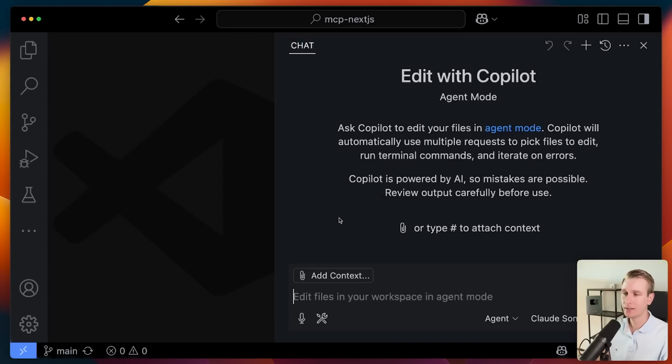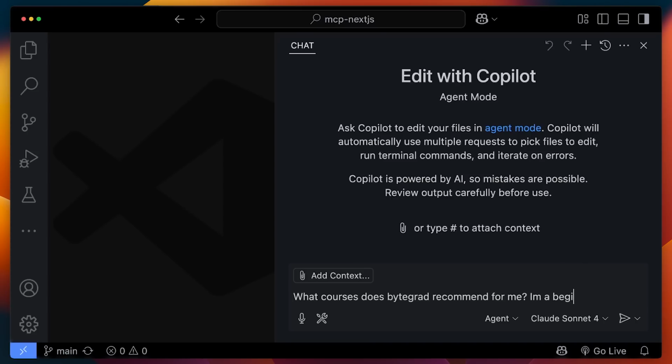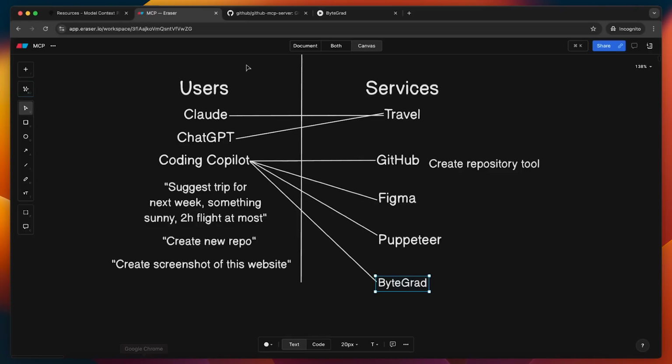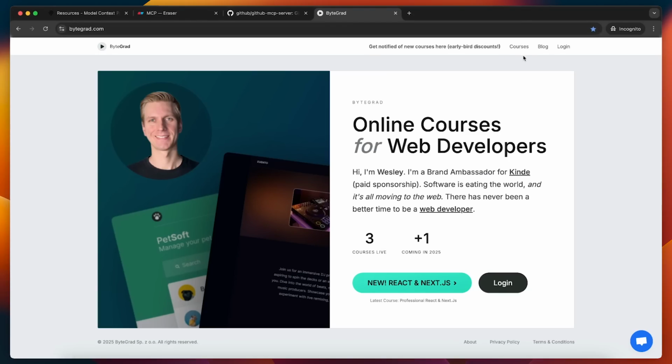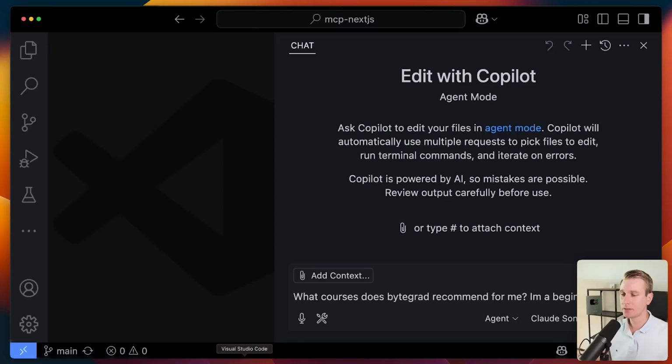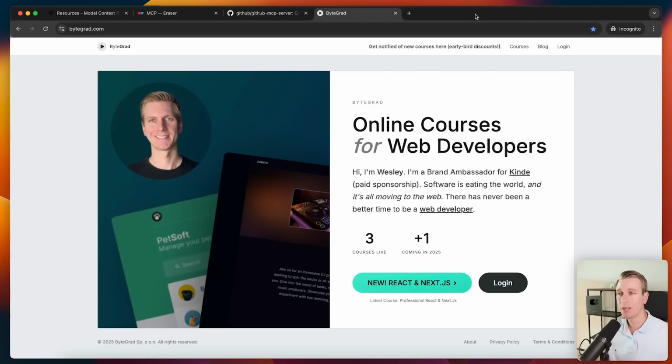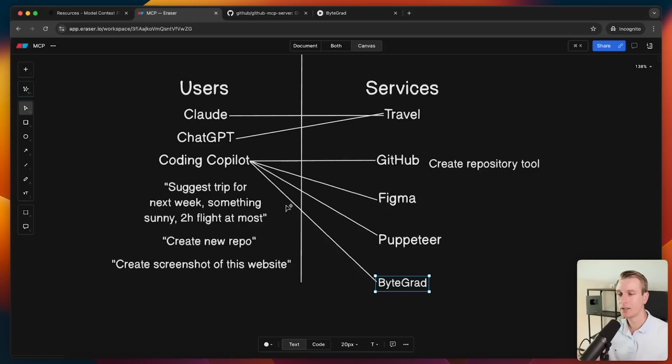So if there's a user in an AI chat app saying something like, what courses does ByteGrad recommend for me? I'm a beginner, right? Technically this user could go to my website, and I have a page where I recommend certain courses, and they could try to do it manually themselves. But what I think is going to happen is a user is going to just sit inside their chat application, ask, and stay inside there. So what courses does ByteGrad recommend for me? I'm a beginner, right? Now the user is going to hand off this task to an AI agent. The AI agent may decide to go to my website, but then it would have to find the right information. It would be better if my service also offered an MCP server to optimize that.